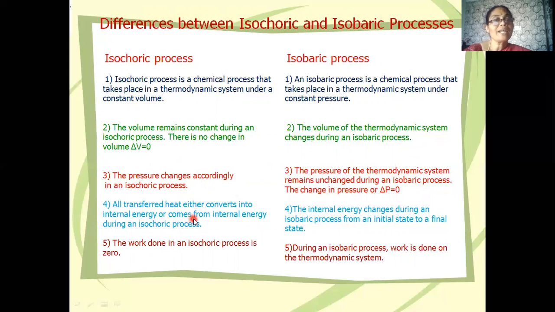Here, in the case of an isochoric process, all the transferred heat either converts into internal energy or comes from internal energy, whereas the internal energy changes during an isobaric process from an initial state to a final state. Now, the work done in an isochoric process is 0, whereas in an isobaric process some work is done on the thermodynamic system. So these are the basic differences between isochoric and isobaric processes.